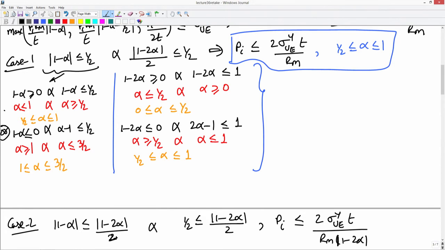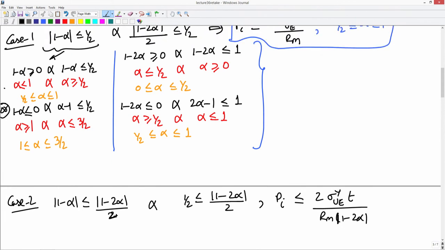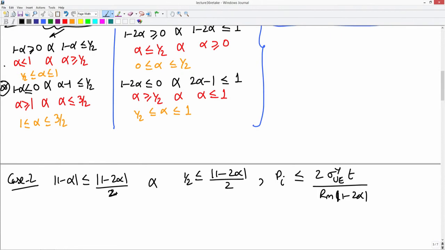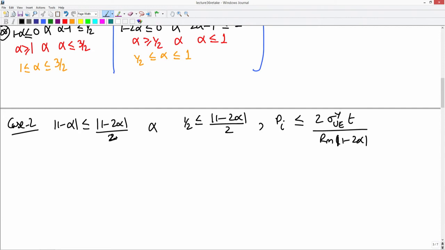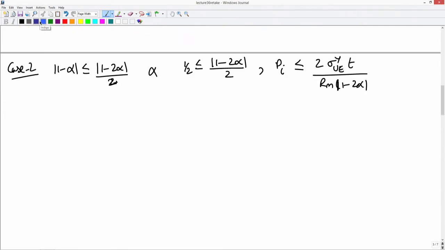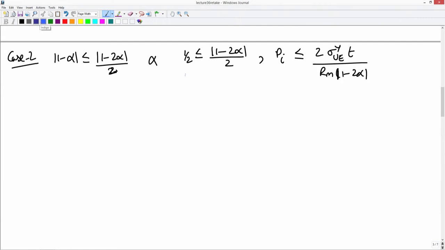Let us resolve what that absolute value is when we give the restriction on alpha. Like before we have to look at different cases, but now there will be 4 cases for this inequality and 2 cases for this inequality, because there is an absolute sign on either side of the inequality. So, first we will look at the second one.